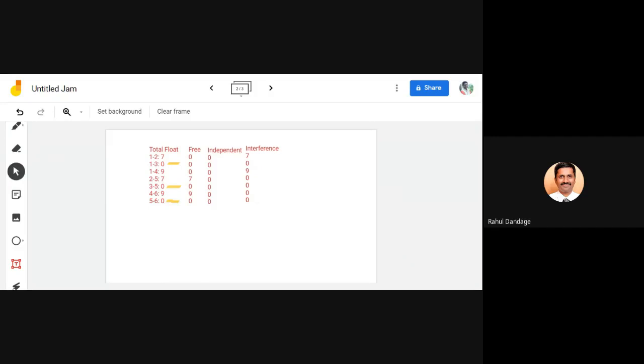So if you are unable to solve because of some reason, please keep this discussion in mind, whatever we have discussed, and try to solve the problems whenever you get free time, so that it will be easier for you to understand and confirm your concepts related to this PERT analysis.